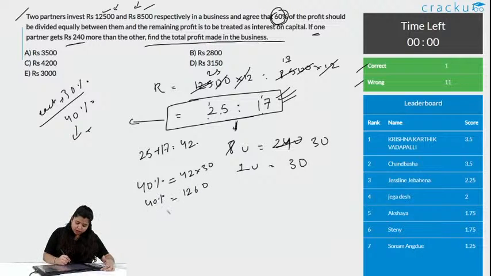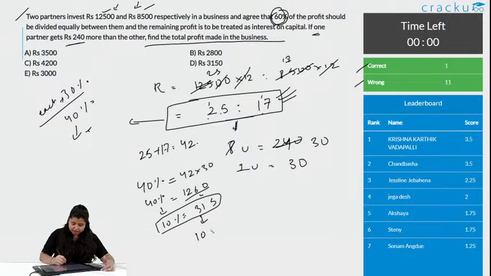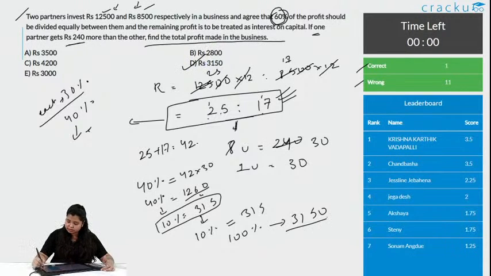So, if you know 40%, can you take out 10%? Definitely, right. Just divide it by 4. What you get is 315. So, when you know 10%, can you find 100%? Definitely. If 10% is 315, then 100% is 3150. Option D is the correct answer.